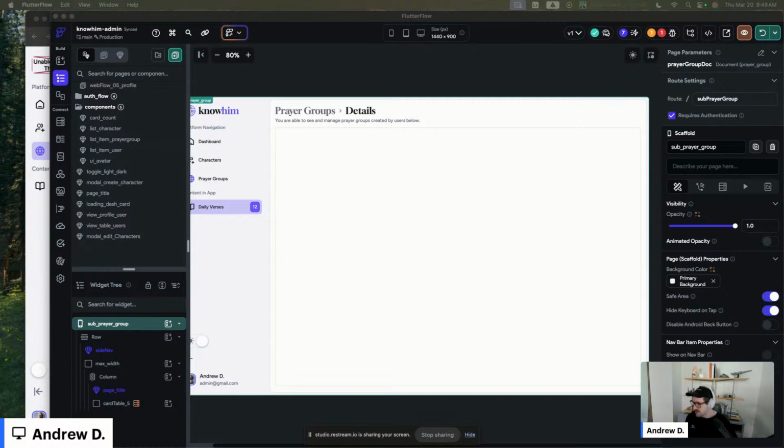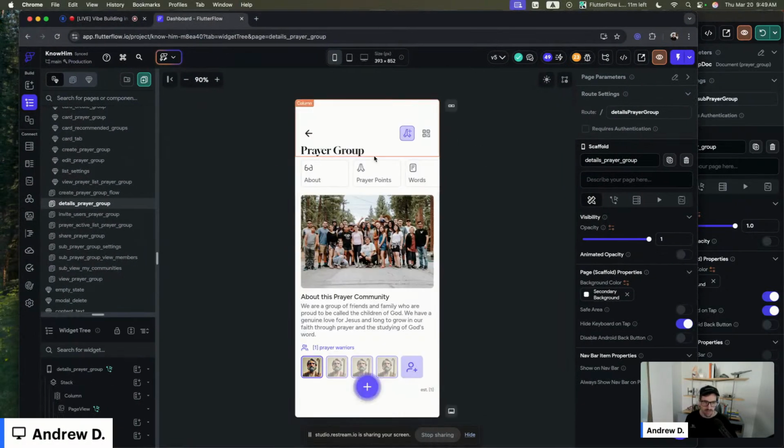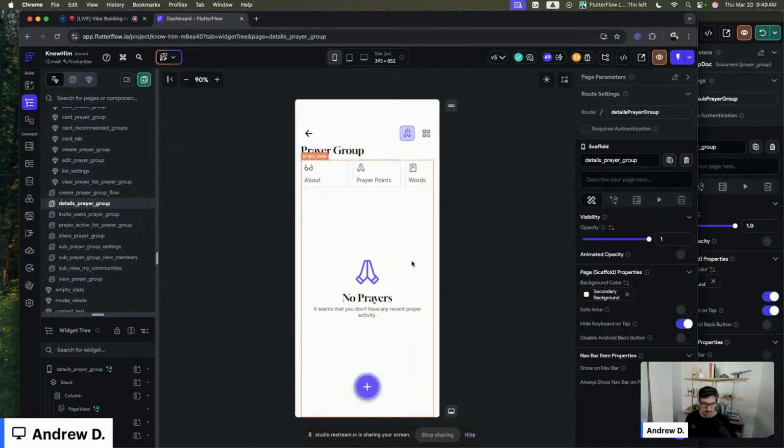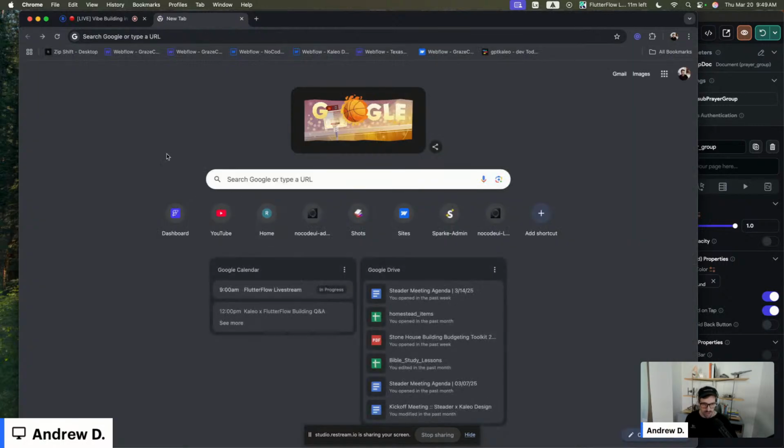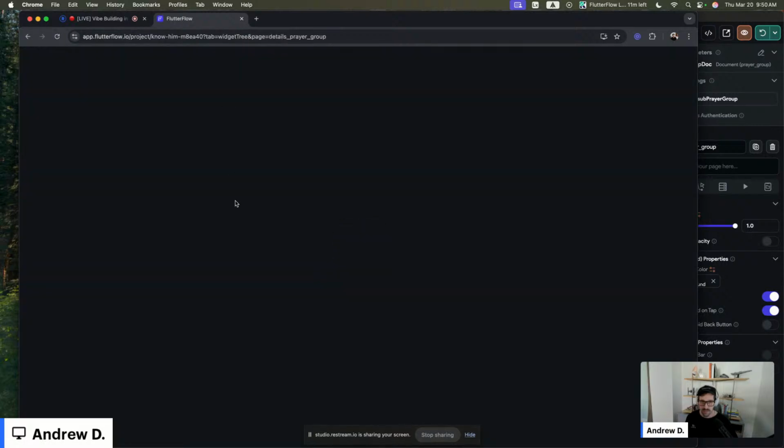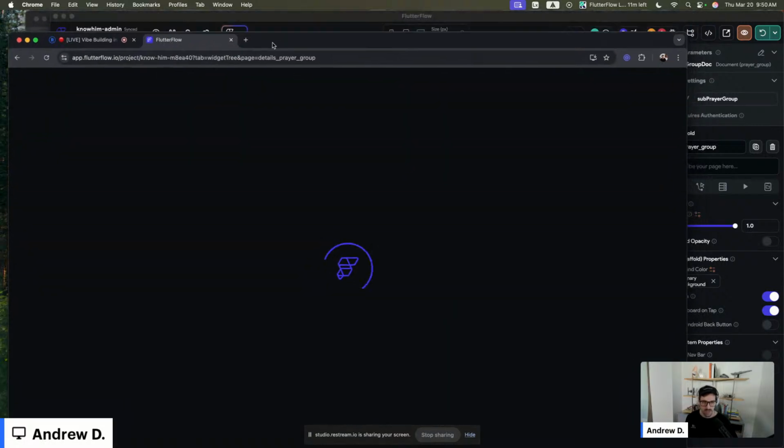Oh, we should definitely do that. Oh, this is gonna be sick because there's a lot of information. Sorry, I'll let you guys see my screen. So this is our prayer group information on mobile. We have tabs up here, and each tab has a bunch of information on it. So yeah, this is gonna be really, really good.